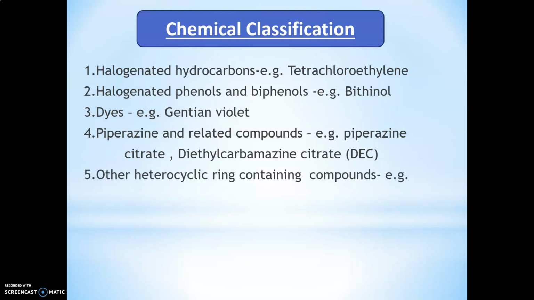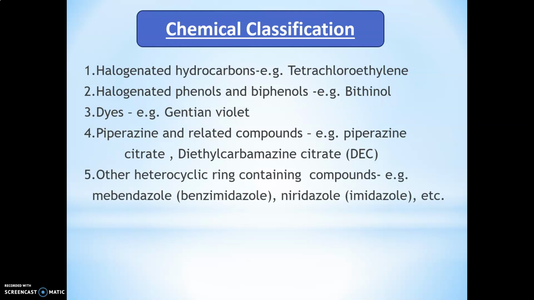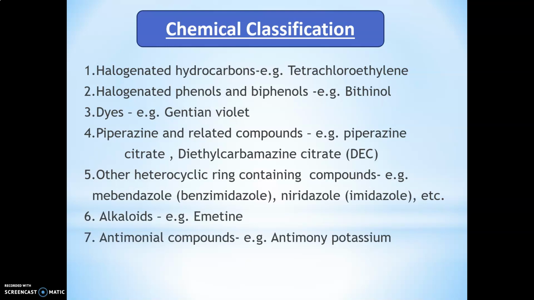Other heterocyclic ring compounds containing mebendazole, metronidazole. Alkaloids, example is emetine. And the last one is antimonial compounds, example is antimony potassium tartrate. These are the different classes which are used as anthelmintic drugs.